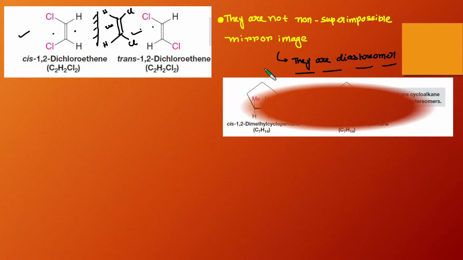So if you take the mirror image of this compound, you will get this one. So this one is definitely not trans one. These two compounds, cis and trans, are not related by mirror image. So that's why they are called diastereomers. They do not have a mirror image relationship. So these are called the diastereomers.